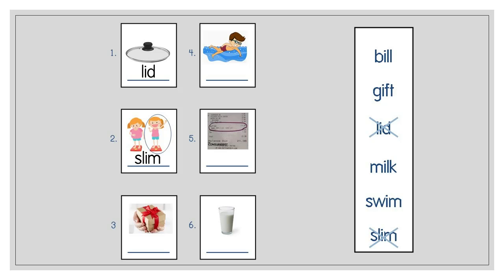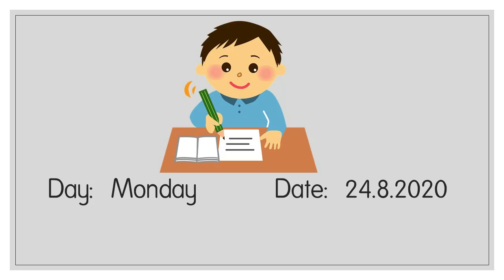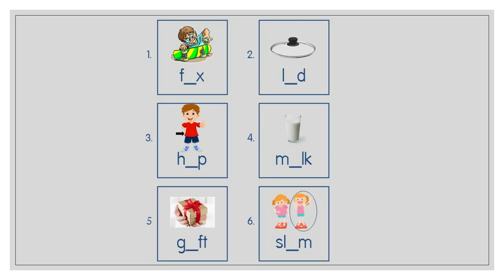Can you please continue by writing the correct word for picture number 3, 4, 5 and also number 6 by yourself? You can check how to write the correct word by looking at the word bank. Don't forget that you have to complete the page by writing down your name, the day, and also the date. Miss Len is going to wait. Are you done? Can we continue?